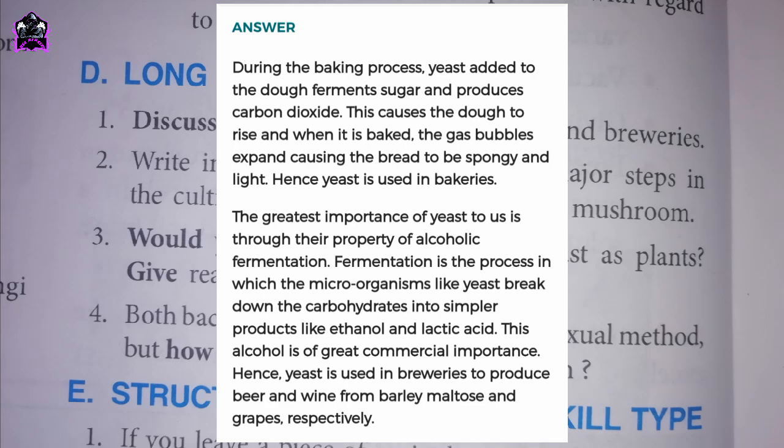The greatest importance of yeast to us is through their property of alcoholic fermentation. Fermentation is the process in which the microorganisms like yeast break down the carbohydrates into simpler products like ethanol and lactic acid. This alcohol is of great commercial importance. Hence, yeast is used in breweries to produce beer and wine from barley maltose and grapes, respectively.